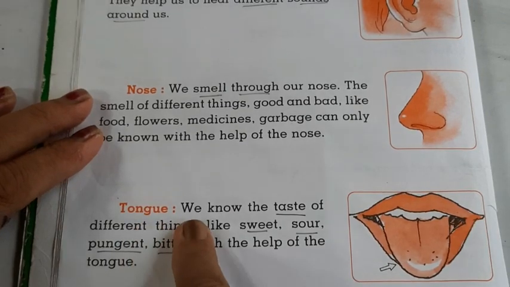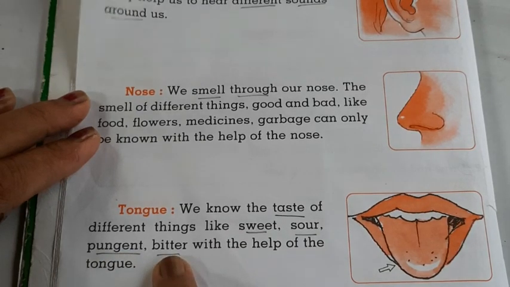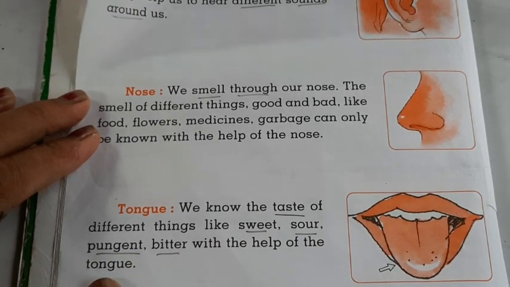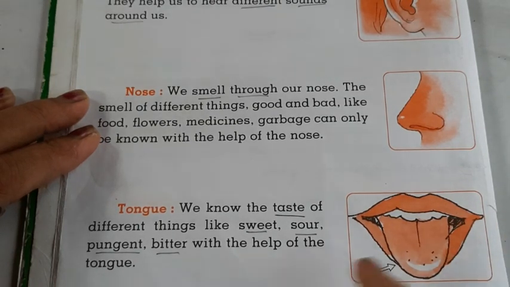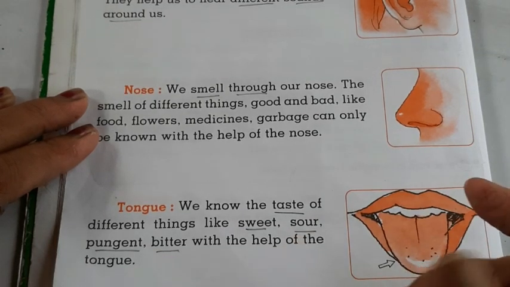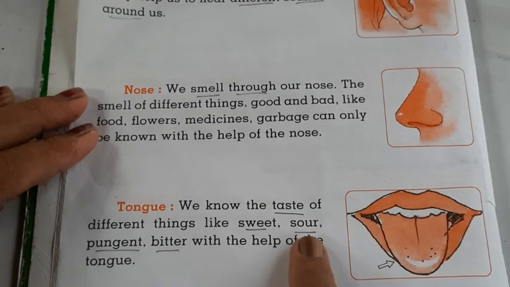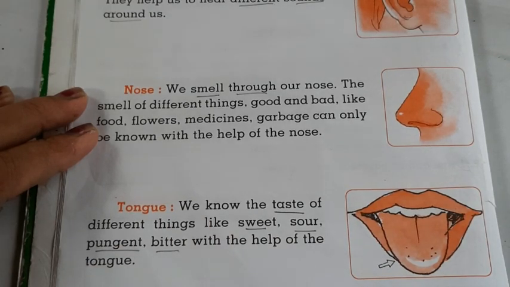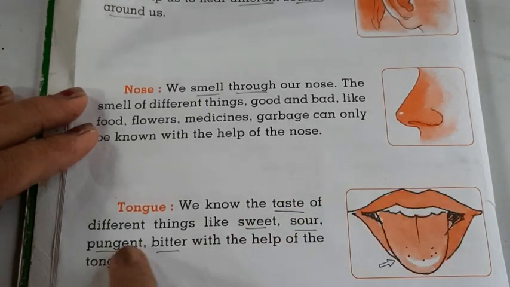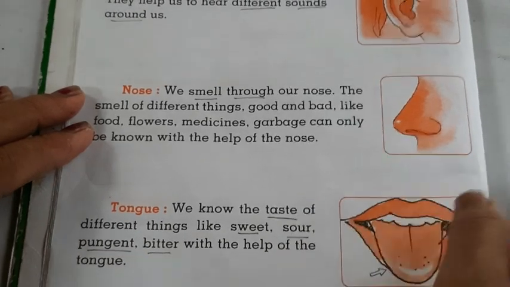Now the tongue. We know the taste of different things like sweet, sour, pungent, bitter with the help of the tongue. Sweet, like ice cream and chocolates. Sour, like lemon or tamarind. Then pungent, which is very hot, मतलब तीखा जो होता है वो. Bitter, कड़वा चीज़. How can we come to know? With the help of the tongue we can understand all this taste.